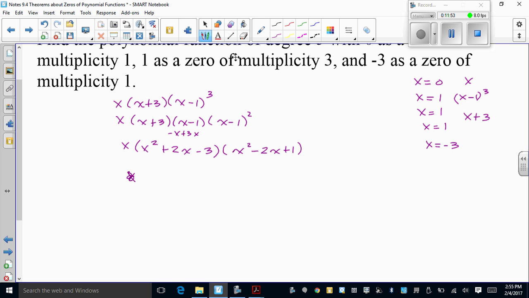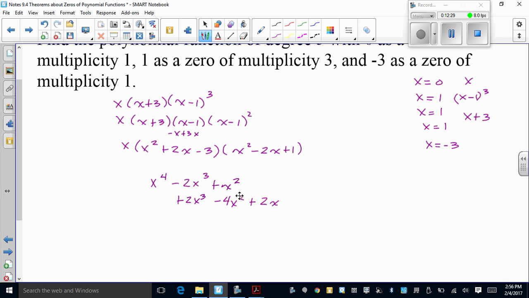He's going to get in my way right now. x squared times x squared is x to the 4th. x squared times negative 2x is negative 2x cubed. x squared times 1 is positive x squared. 2x times x squared is positive 2x cubed. 2x times negative 2x is negative 4x squared. And 2x times 1 is plus 2x.